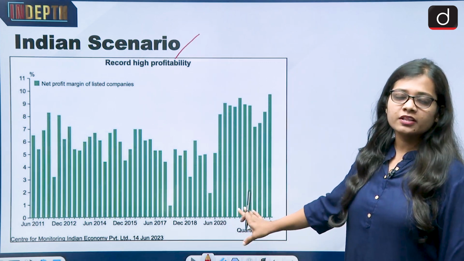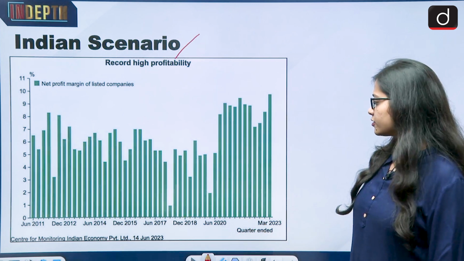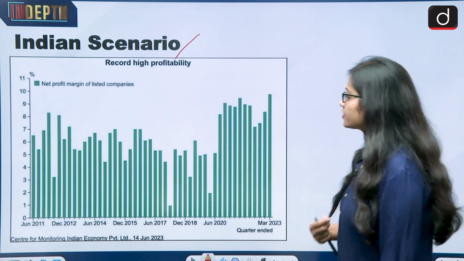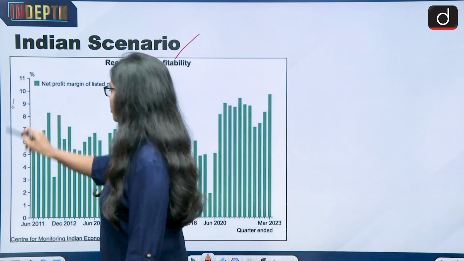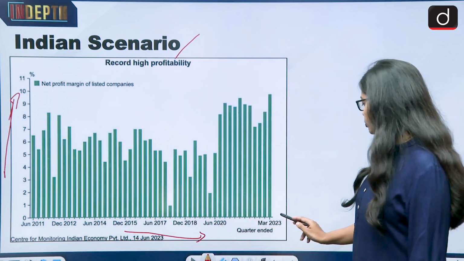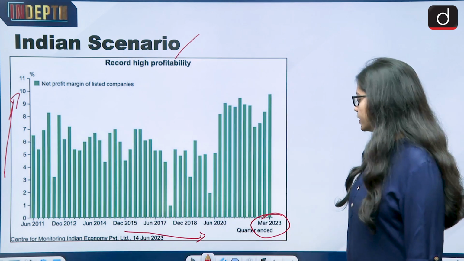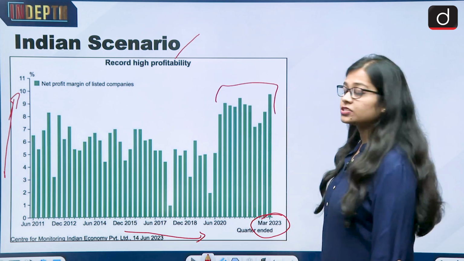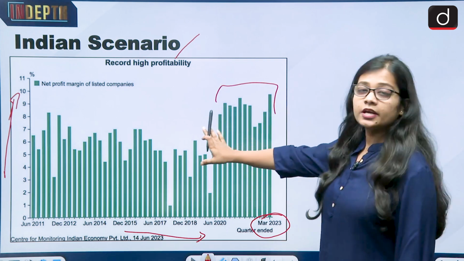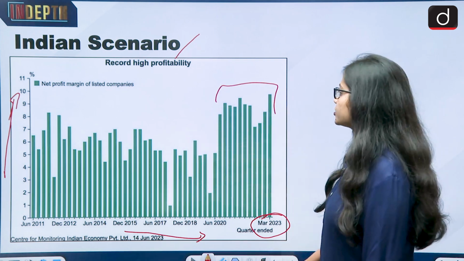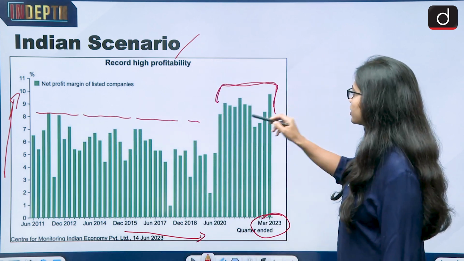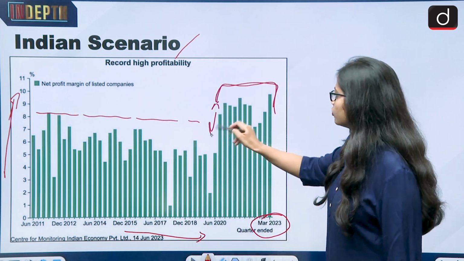This chart tells us about the Indian scenario, and this is from the Center for Monitoring Indian Economy. The chart shows the profit margin and the years from 2011 to 2023. The last 3 years are the COVID years. Even in the Indian scenario, the profit margins as compared to earlier times have, in the last 3 years, risen to new heights.